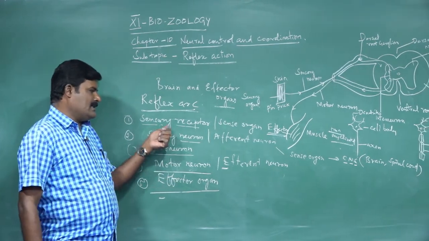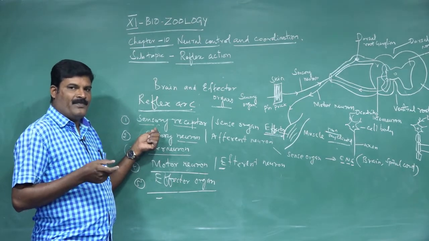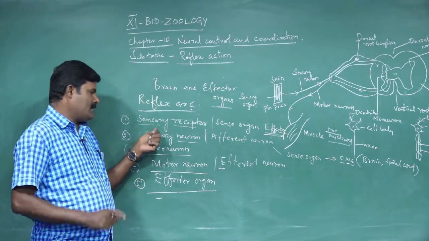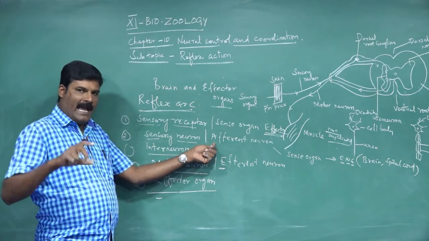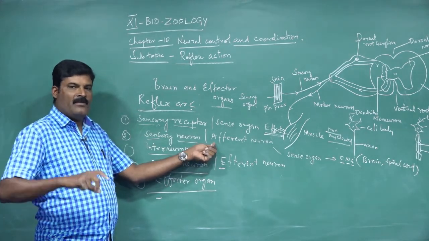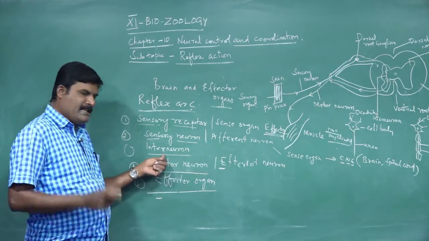So that is the sensory receptor, the specialized structure which receives and responds to a particular stimulus. Sensory neuron, otherwise called afferent neuron, carries the information from the sense organ to the grey matter of the spinal cord. What is the interneuron?